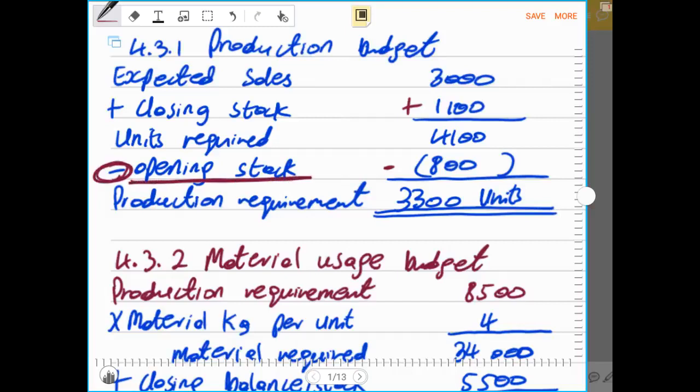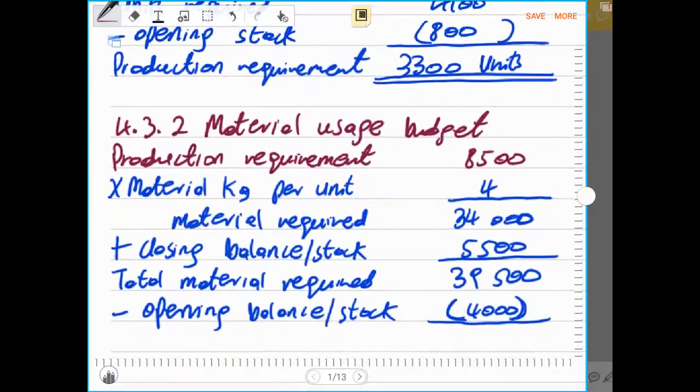And last year this number of units were already manufactured, and if they were manufactured, we don't need to manufacture them again. That is why we say out of the units that are required to be manufactured, we must subtract the units that were already manufactured in the previous accounting period. Hence, we also subtracted the opening stock. Please take into account that when it comes to these budgets, opening stock is always deducted, and it is for the reason that it comes from the previous accounting period, which was already taken into